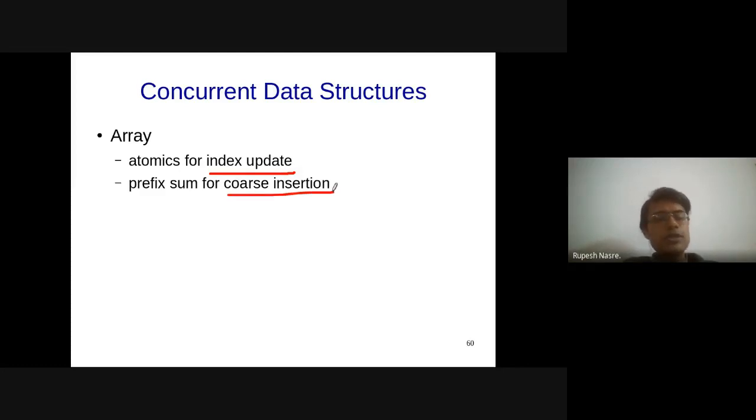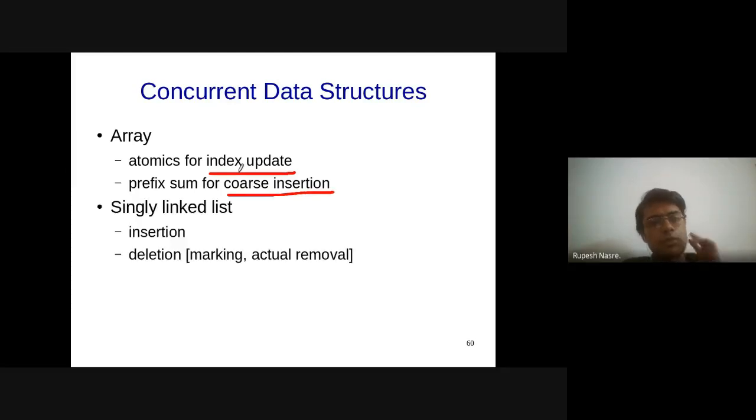What is meant by coarse insertion? That means that many threads are involved in insertion. If you want to insert something into the work list, that's what our example was. The work list was implemented as an array, and we used prefix sum to decide at what location they should be inserting, and then they went ahead and inserted it without using atomics. Right? Alternatively, we could use atomics also. So that was another way in which that can be done. So that was about arrays.